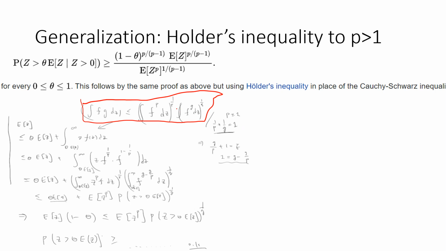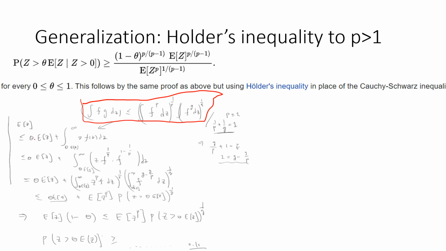The proof is basically a generalization of Cauchy-Schwarz, where if you have two numbers p and q such that 1 over p plus 1 over q is 1, then the integral of fg dz is less than or equal to the integral of f to the p dz, to the power 1 over p, times the integral of g to the q dz, to the power 1 over q. Okay, so the key step is easy, writing it as this. The same strategy.